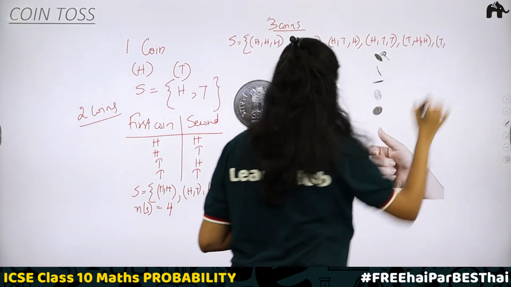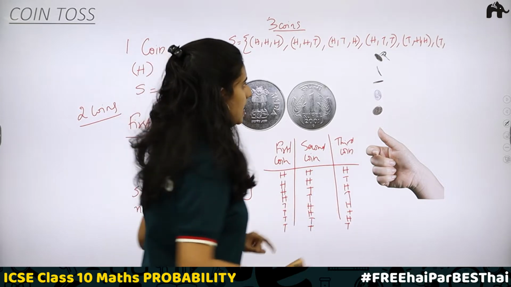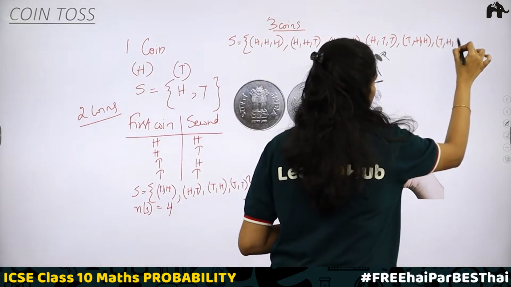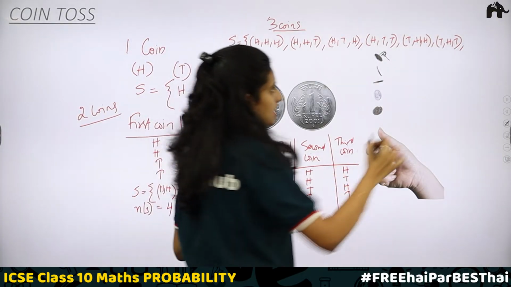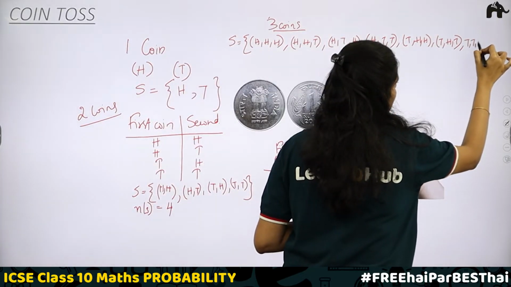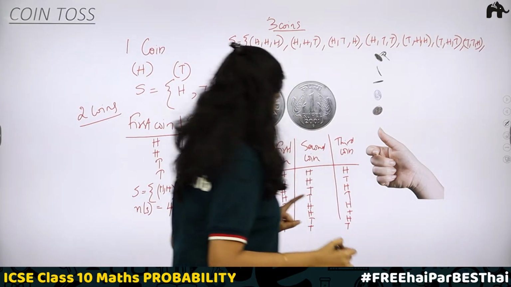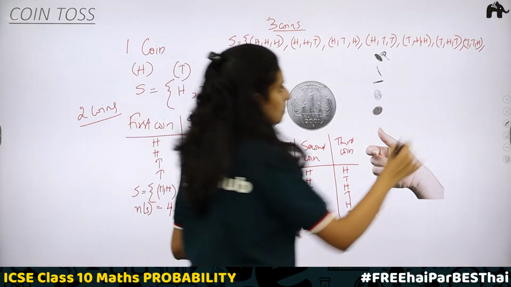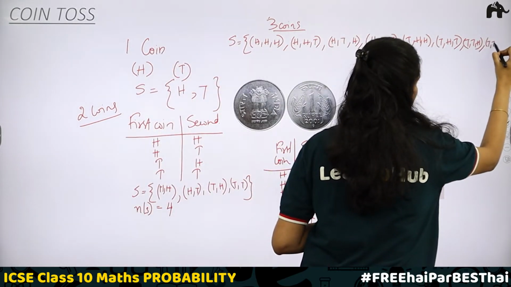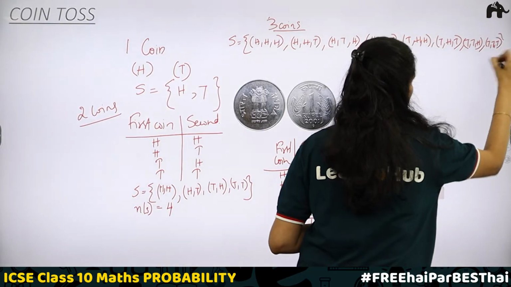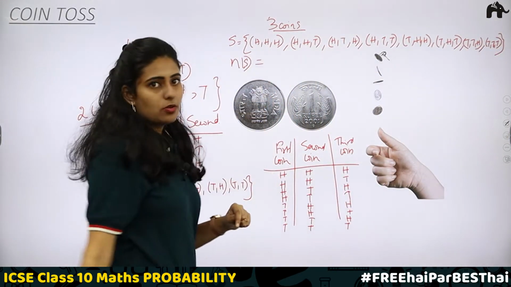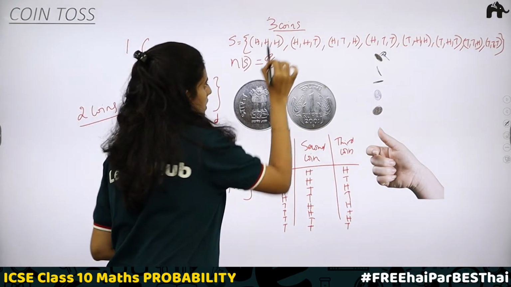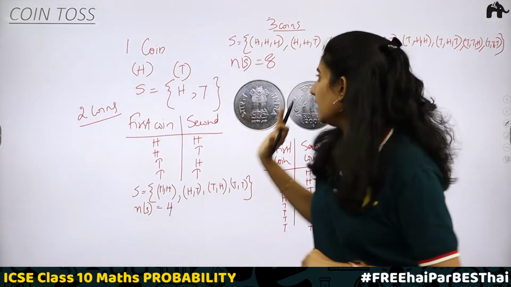Then, tail, head, tail. Next, tail, tail, head. And the last one, tail, tail, tail. So tell me, what is the total number of outcomes? We have 8 outcomes. So this is the case with 3 coins.